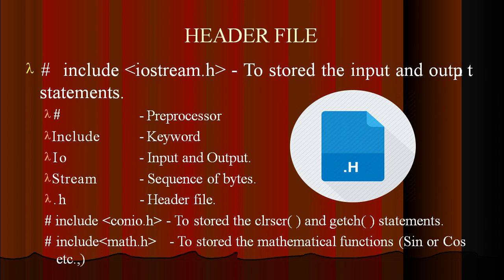The two other majorly used header files are conio.h and math.h. These three are the most used header files in most programs. Conio is used for what we call console input output. It is used for the clear screen and getch command statements, whereas math.h is specifically used for mathematical functions such as square root, sine, cos, and many more. In order to access those functions from the library, this math.h header file has to be included.